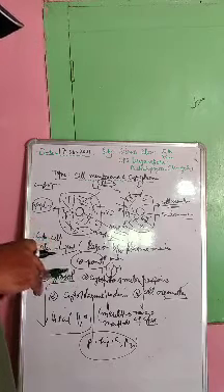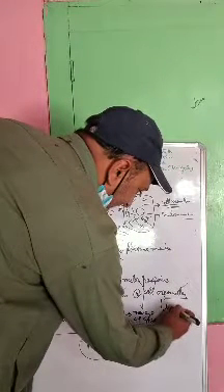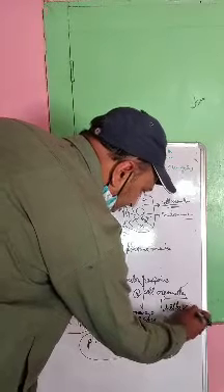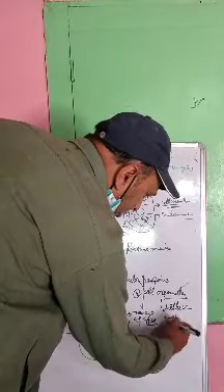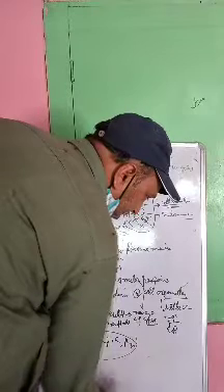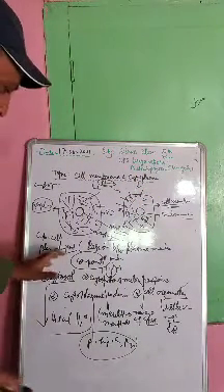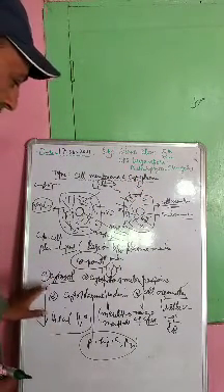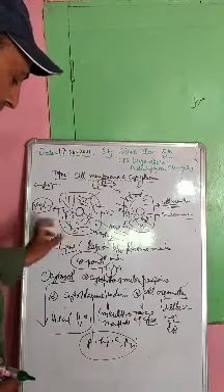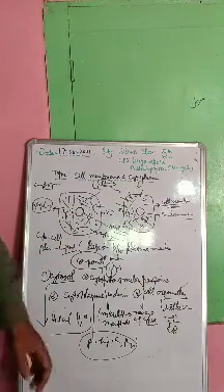Then lastly we have cell organelles. Cell organelle means little organelles, including mitochondria, Golgi apparatus, endoplasmic reticulum. These are the cell organelles. All these are involved in the makeup of what we call cytoplasm.